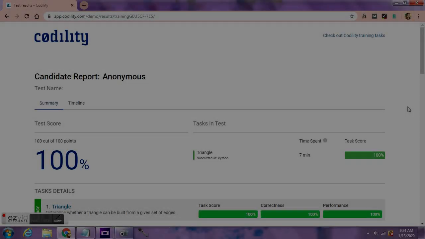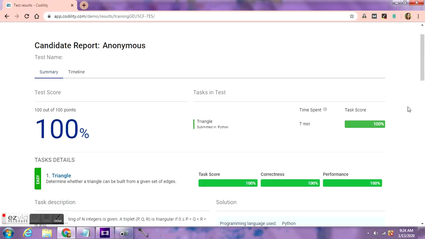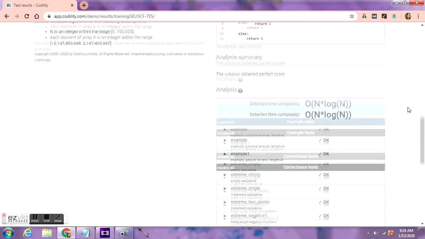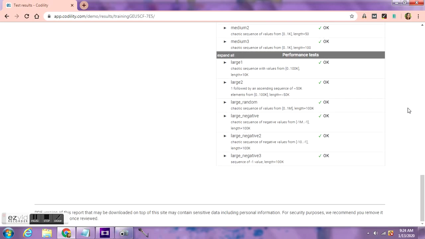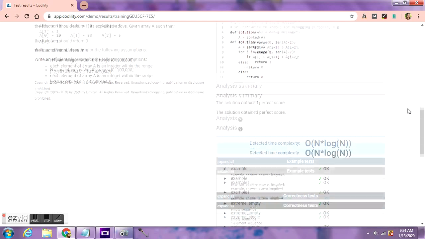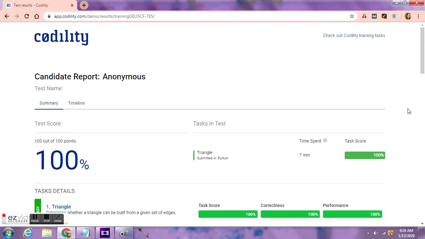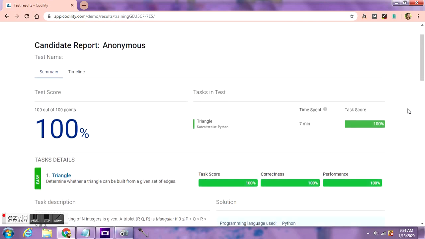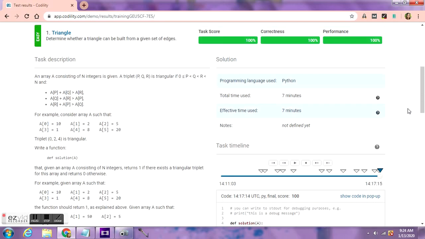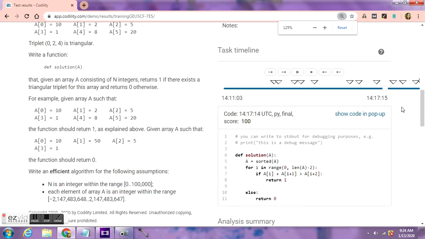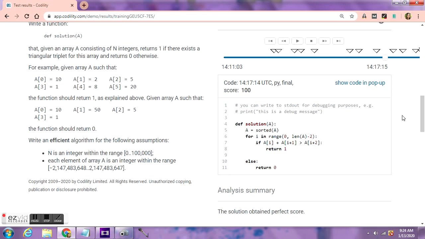For this video, I didn't actually film the typing of the code, but I will show you my test results. As we scroll down the page, you can see I got 100% across the board with the right time complexity. Notice here it took me 7 minutes, so you can probably guess I was fumbling a bit with the code. Thought I'd spare you the ugly details, but you can see here what I put in, and I didn't need to implement or specify off the rip that the len of A needed to be more than 3 elements. You could probably do that, but it's honestly just preference for readability.